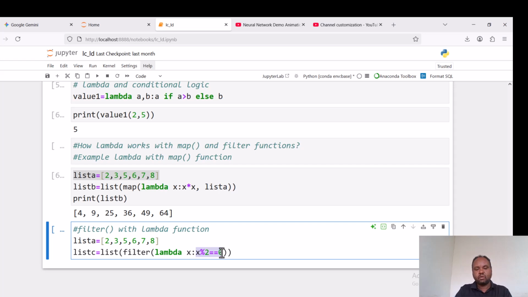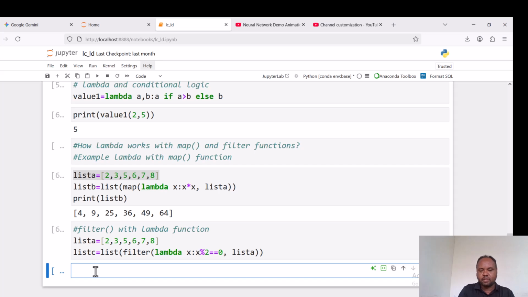And so we use lambda function as usual. But the expression here is a condition. This value returns true if x is an even number. This is also made based on this mapping, where these x come from this list.